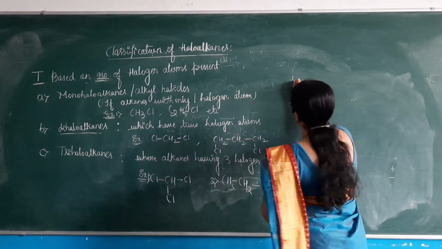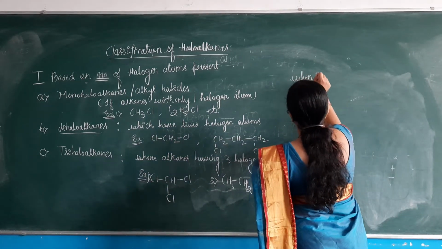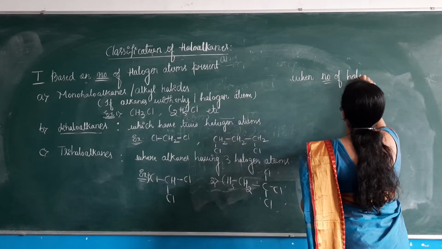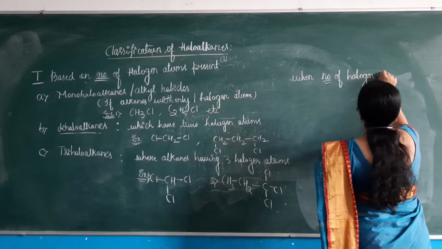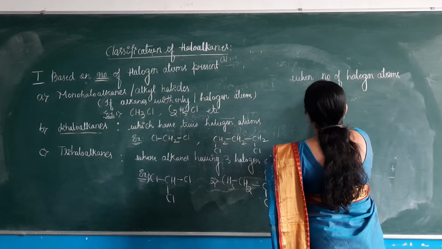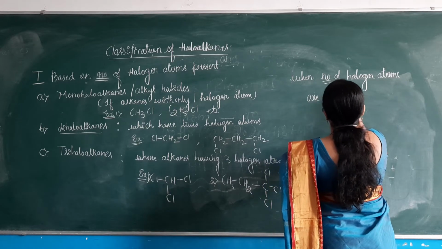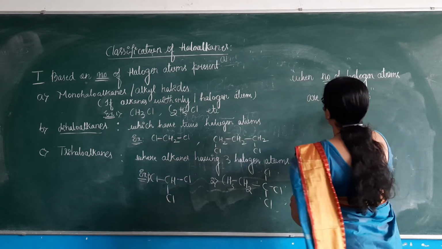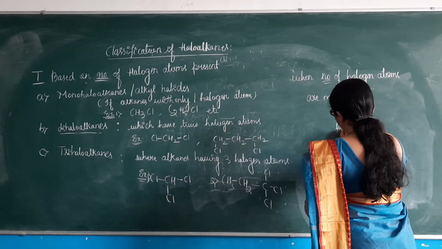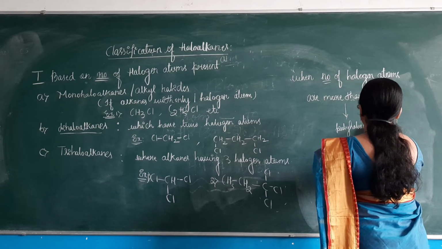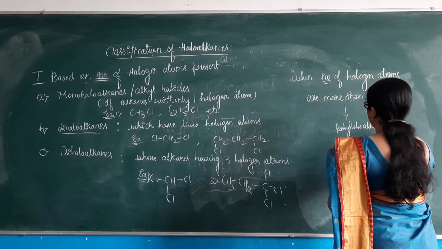When the number of halogen atoms is more than 3, they are called polyhaloalkanes.